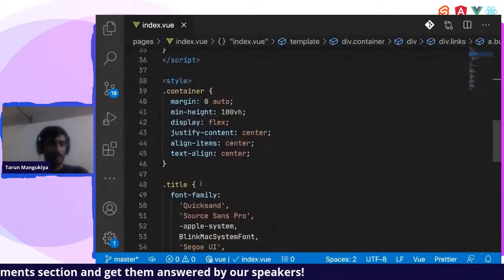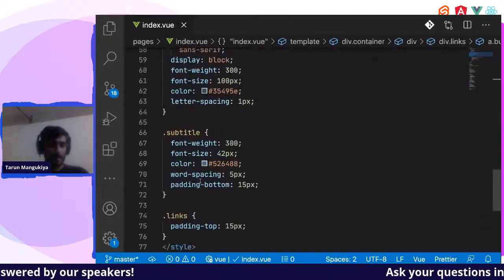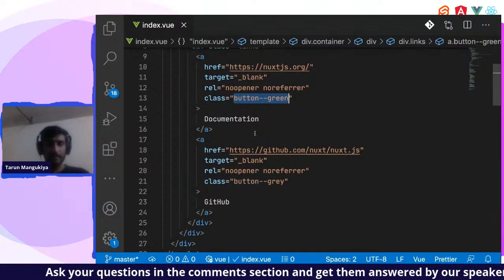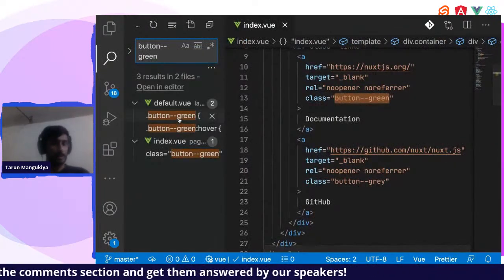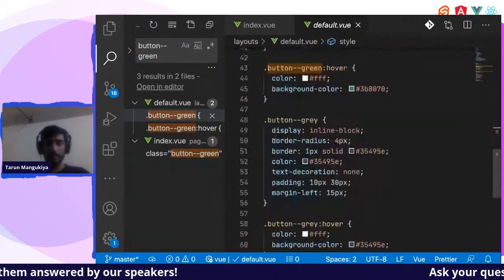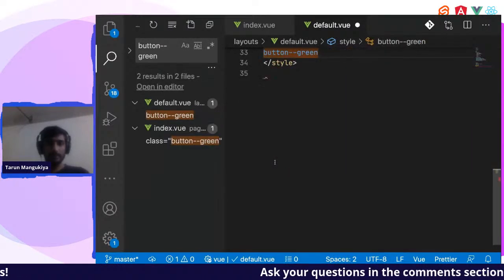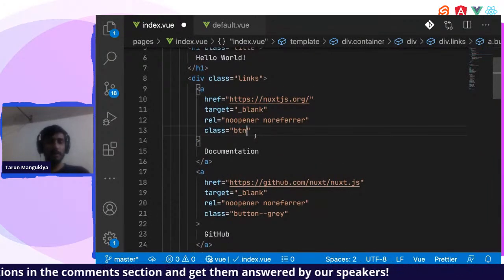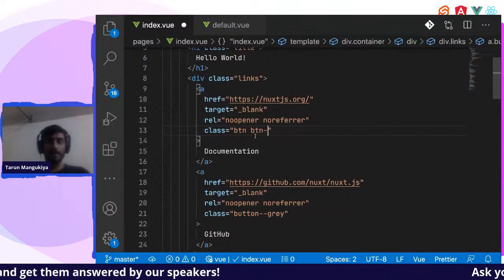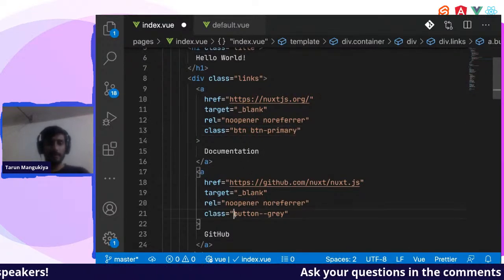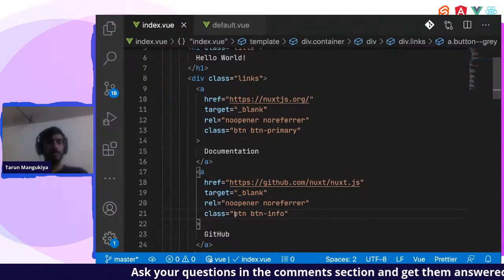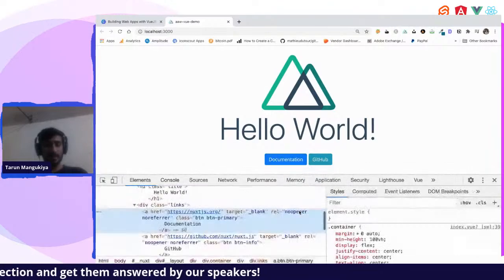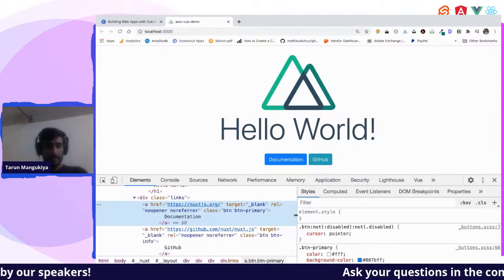So let us remove the below CSS. I suppose there will be a button in here. It might be there somewhere else. I think I might need to remove it. Okay, it's there in the default. Let's remove it from here. Okay, so let us give the btn class basically. btn-primary, btn-info. So default Bootstrap classes, and let us see if it's working. Okay, so our Bootstrap CSS is there, and it's been applied.